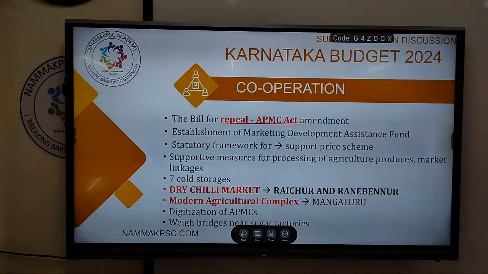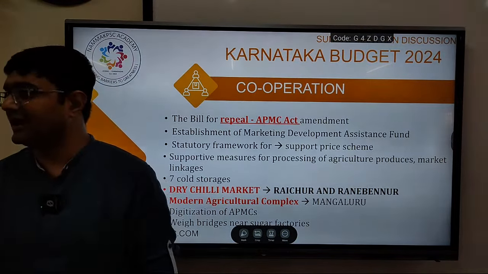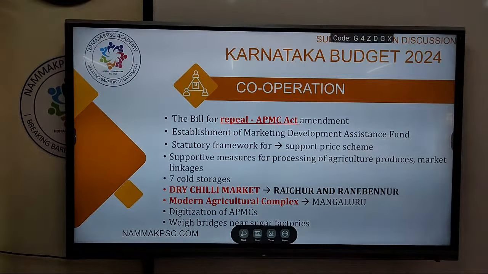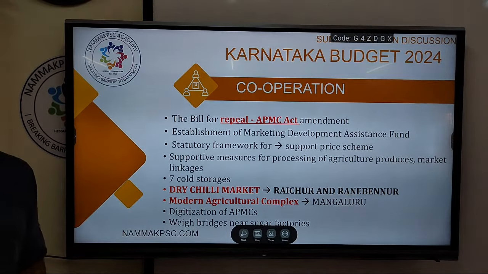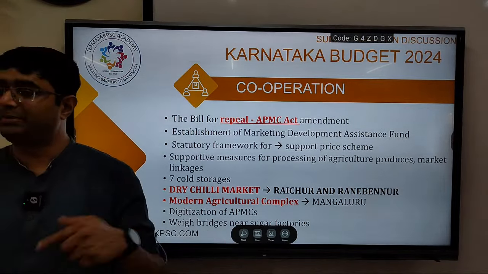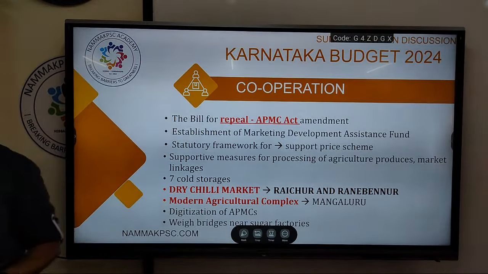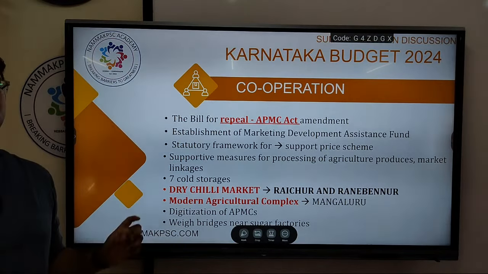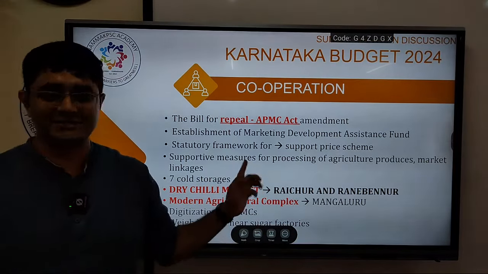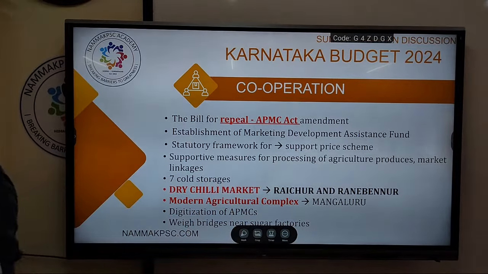All right, moving on. Another important issue with the agrarian sector is the APMC Act. Karnataka was one of those states which had implemented the model APMC Act. Now the present government wants to repeal the APMC Act. The Chief Minister in this budget speech said that a bill will be introduced to repeal the anti-farmer legislation, that is, the APMC Act.